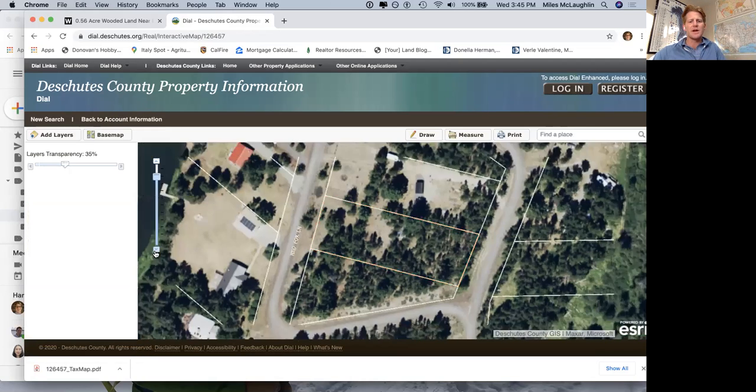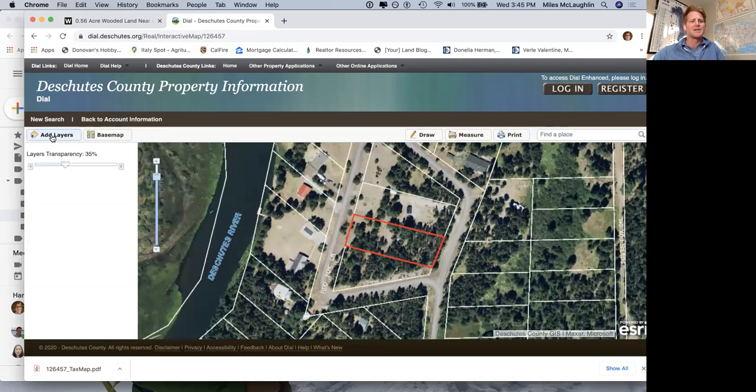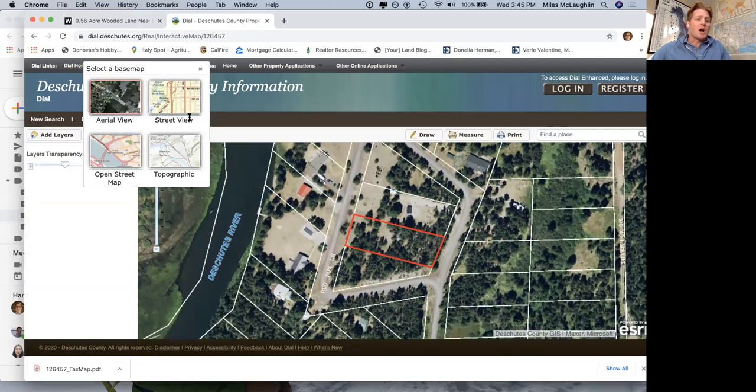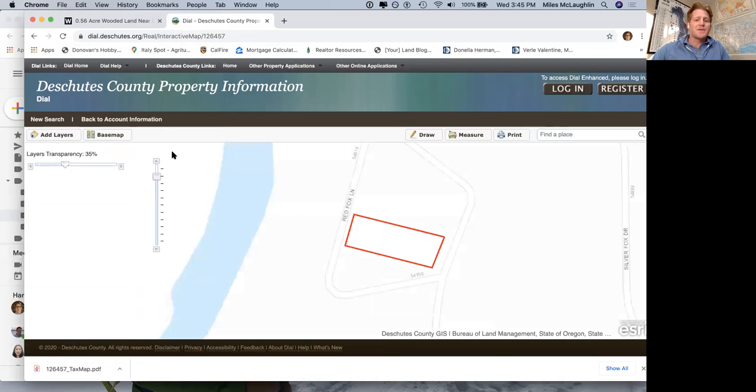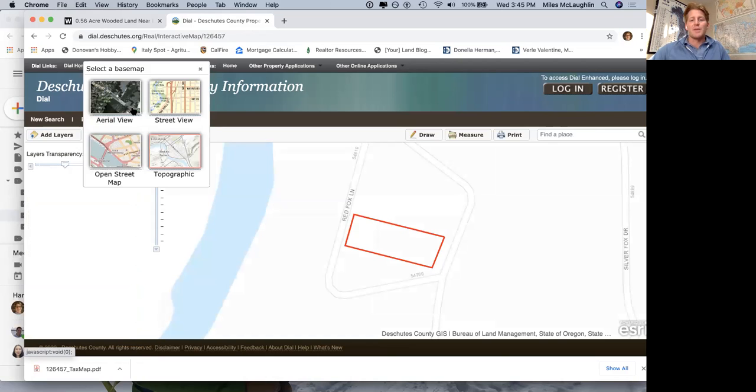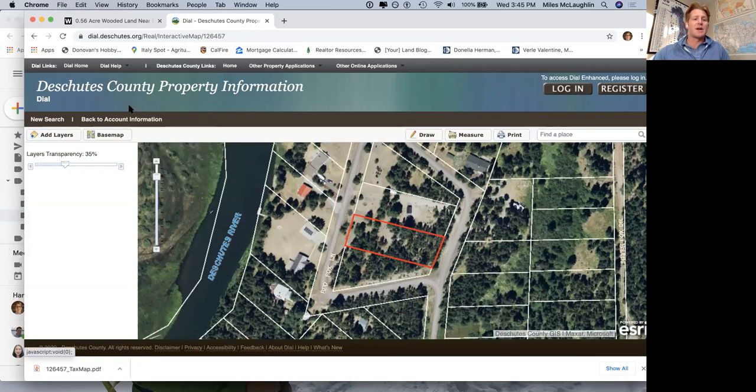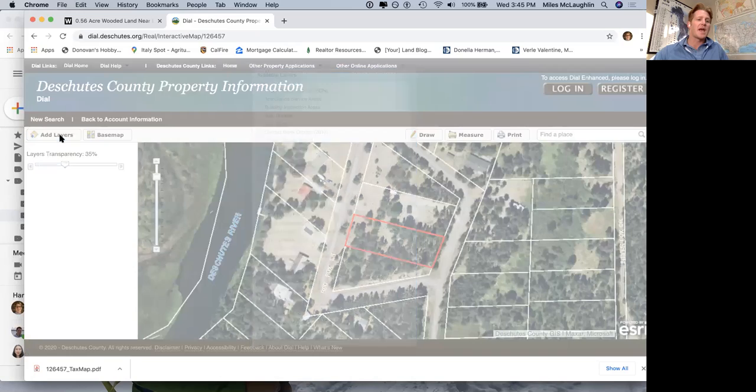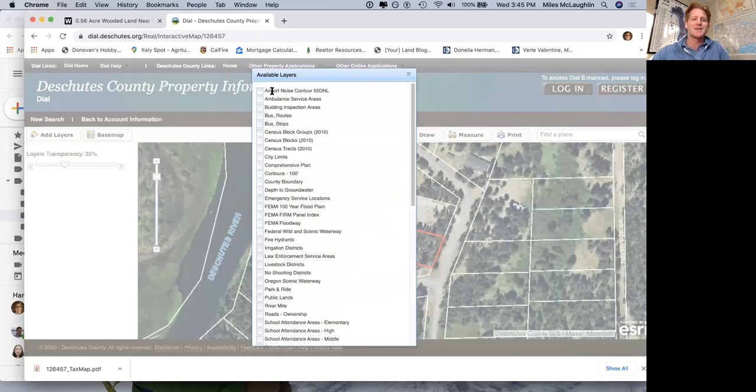And what's cool about this interactive map is, and I won't take too much time doing this, a lot of counties have this, and it crosses over. You can look at different topo maps, for example. It's going to change what your background of it is. But I'm going to go back to this aerial view, and I'm going to click on layers, and you can see how detailed this gets.